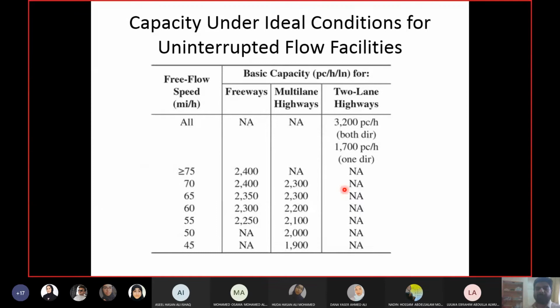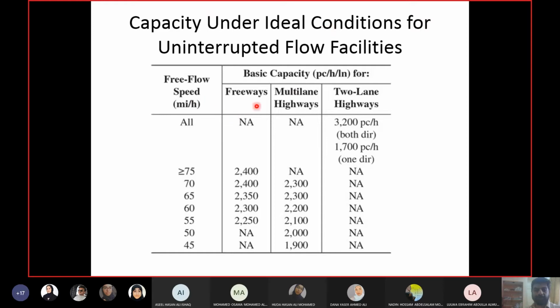For uninterrupted flow facilities, these are the capacities under ideal conditions. They are calling it the base capacity. Base capacity basically means capacity under ideal conditions, and what ideal conditions are I will tell you later on.